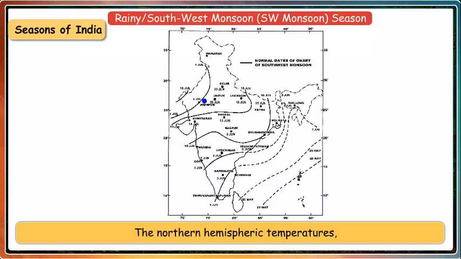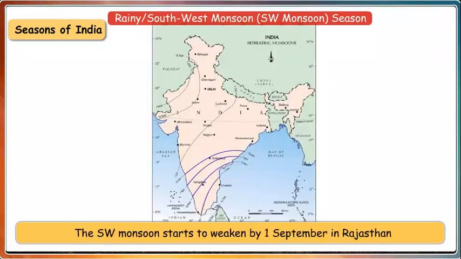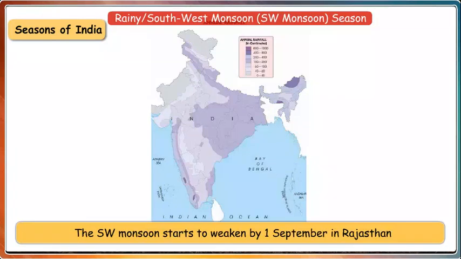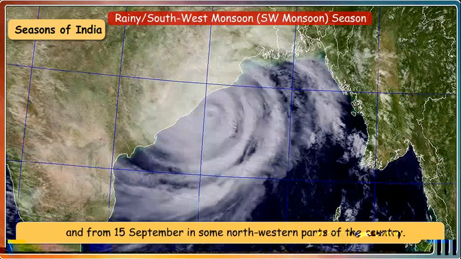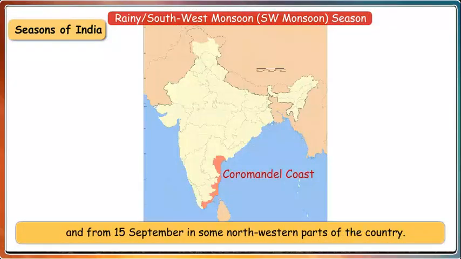The northern hemispheric temperatures, El Nino, snow cover, sea surface temperature, etc., are some of the local and global phenomena which influence the monsoon in the country. The southwest monsoon starts to weaken by 1 September in Rajasthan and from 15th September in some northwestern parts of